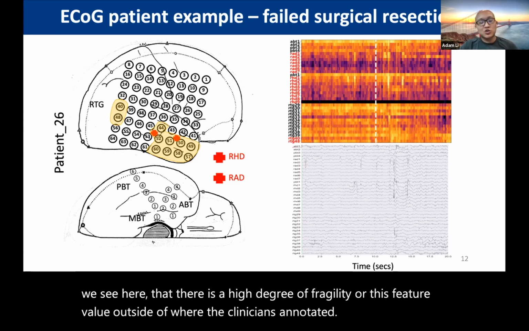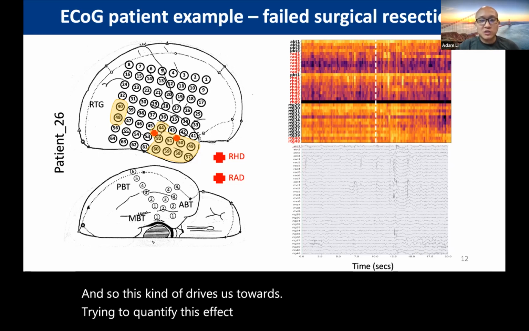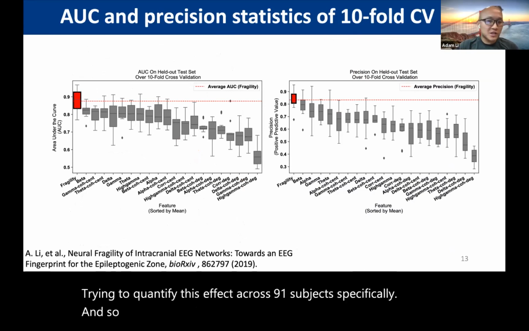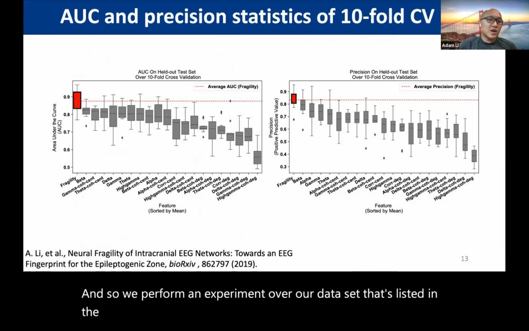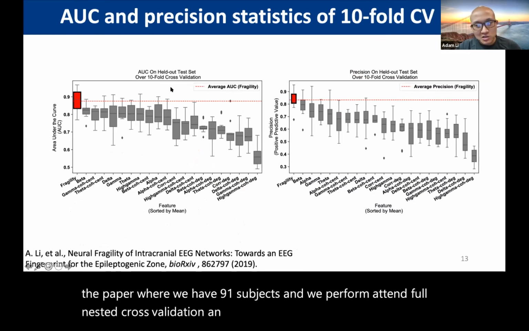And so this kind of drives us towards trying to quantify this effect across 91 subjects specifically. And so we perform an experiment over our data set that's listed in the paper, where we have 91 subjects and we perform a 10-fold nested cross-validation. And here we're reporting statistics on the test set.